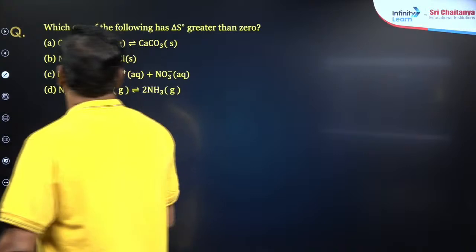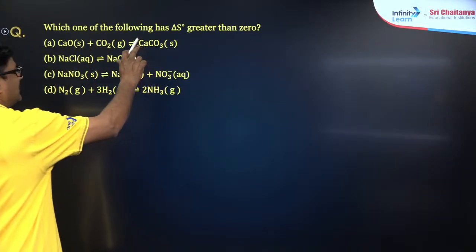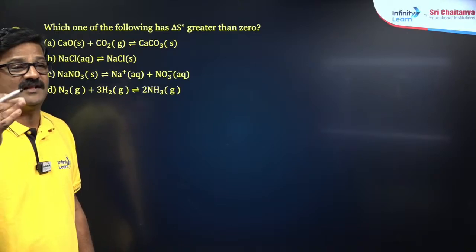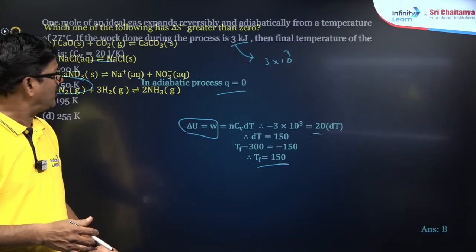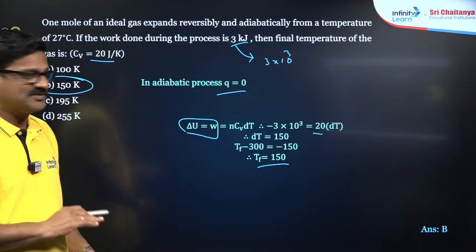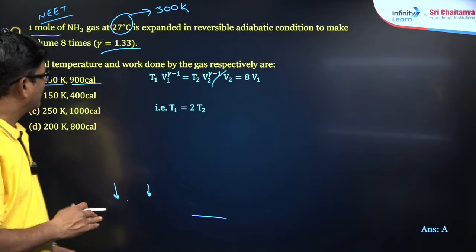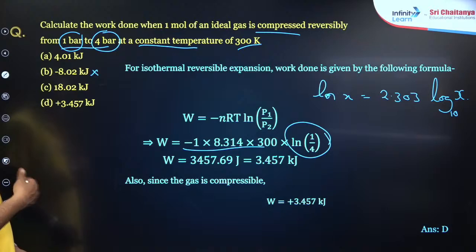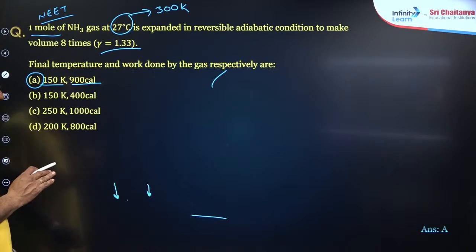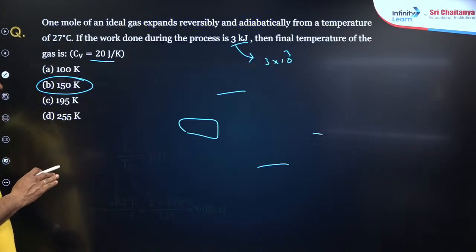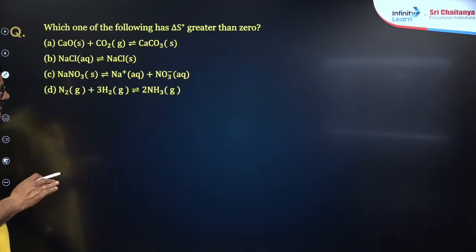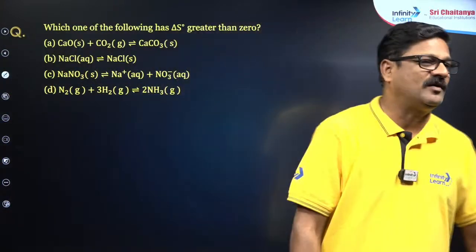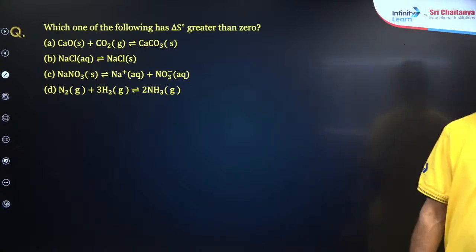Now, which of the following has delta S greater than 0? Entropy change greater than 0. So far you can see we are in heat capacities, right? We are in the adiabatic process, okay? We are in some expansion work, and all of a sudden we jumped into the entropy concept. Entropy concept. How do we get the answer in this entropy concept?